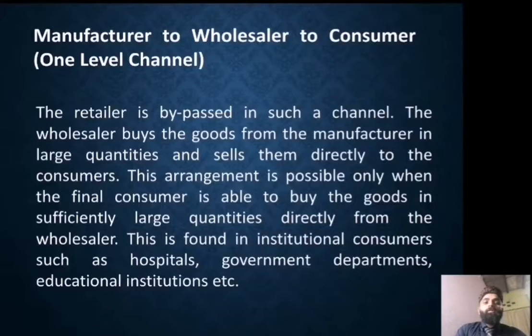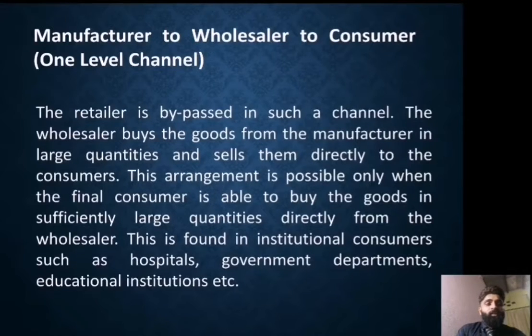Next is manufacturer to wholesaler to consumer. This is also called one level channel. In this channel, sometimes manufacturer directly sell to the wholesaler and the wholesaler directly resell the product to the consumer. In this channel, the retailer is bypassed.